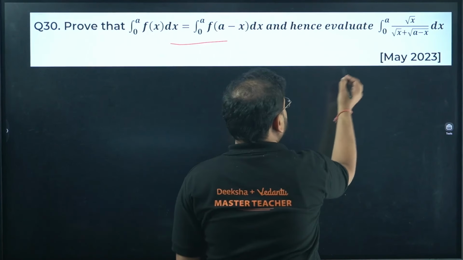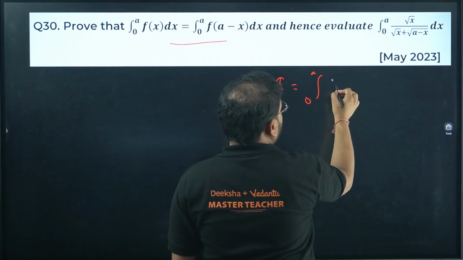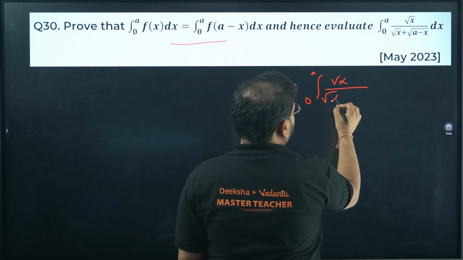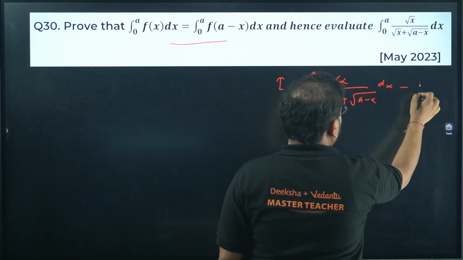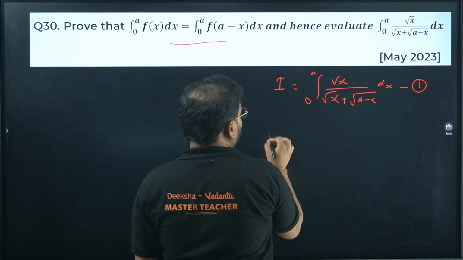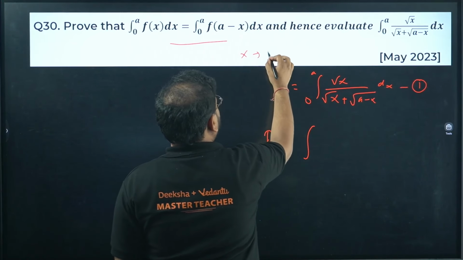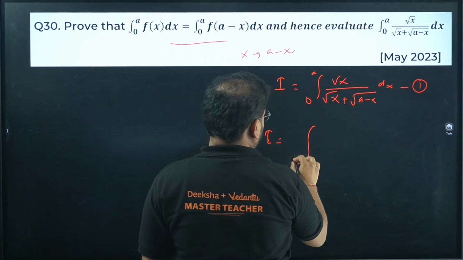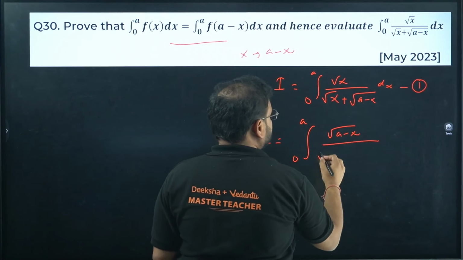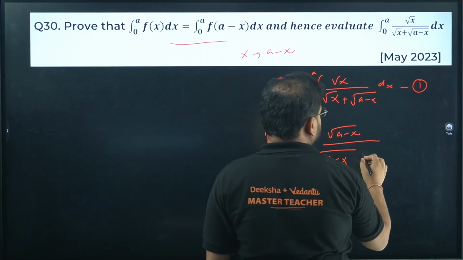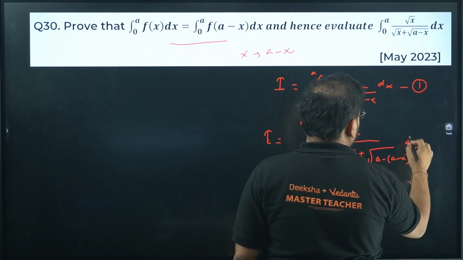The result of this will remain as it is. I equal to 0 to a, the given form root x, root of x plus root of a minus x dx. This is your equation number 1. Apply the King's rule. You will replace x by a minus x. So you'll have 0 over here, a over here. This will become a minus x upon, this will be also a minus x, and this will be what? A minus of a minus x dx.